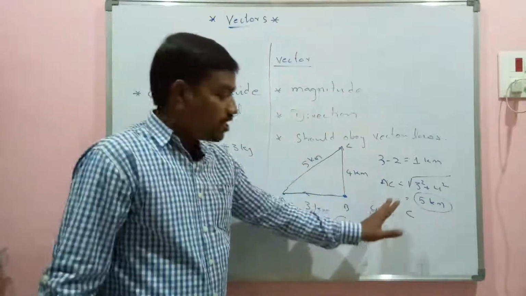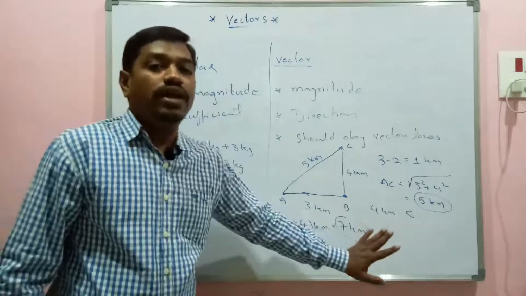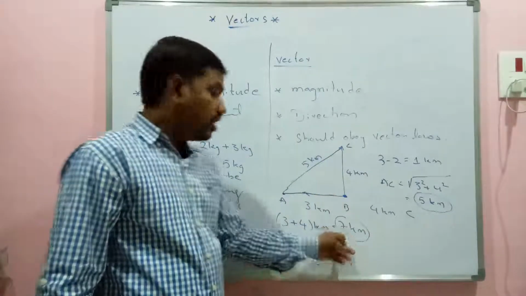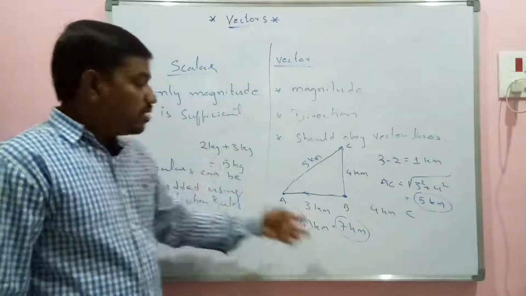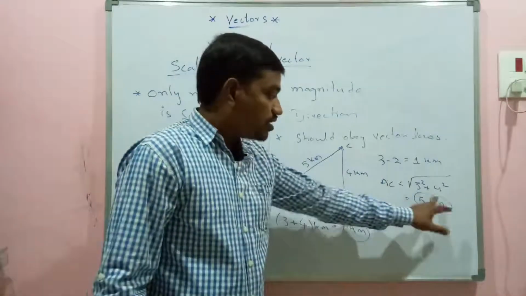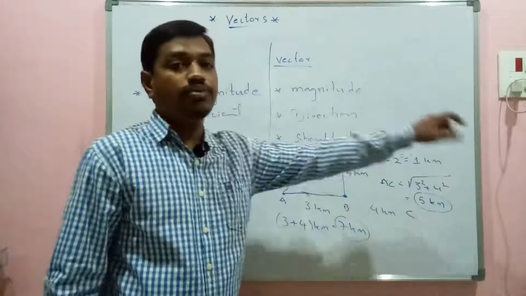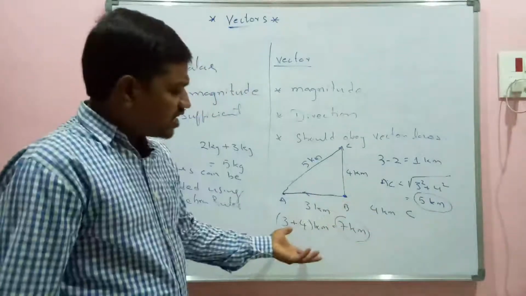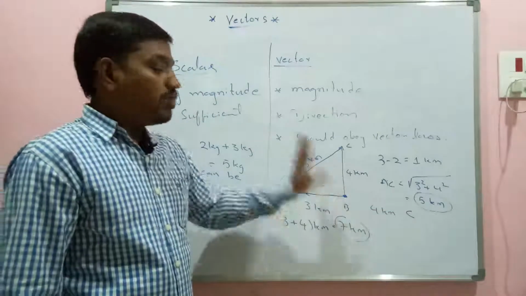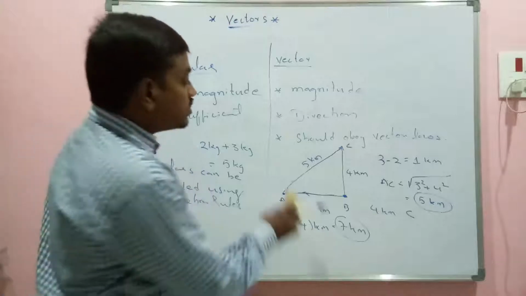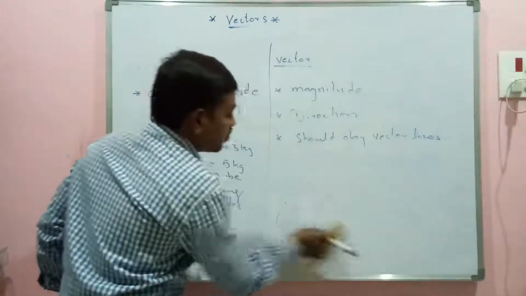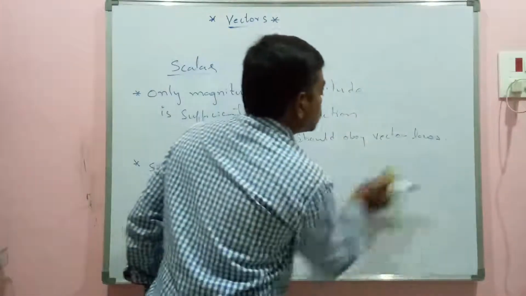So when you consider them as vectors, they cannot be simply added. When they are moving in the same direction, we can add 3 plus 4, we get the answer 7, as we have done in scalar addition. But here when they change the direction, when the direction comes into play, then we cannot add them as 3 plus 4. There are some rules, and these rules you will be understanding in the next class. We can get any answer between 1 and 7 depending upon the direction the vectors are added. Vectors should be added based on the laws of vector addition, and those laws we will be discussing in the next class.